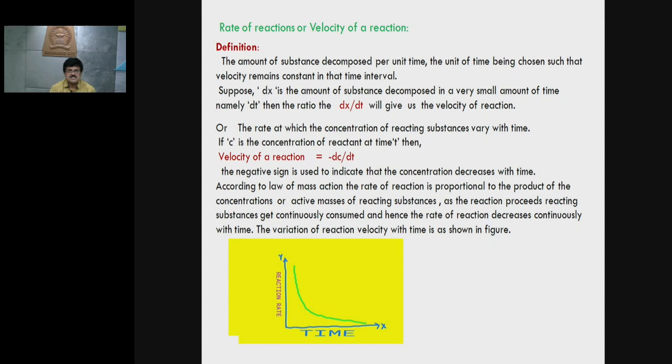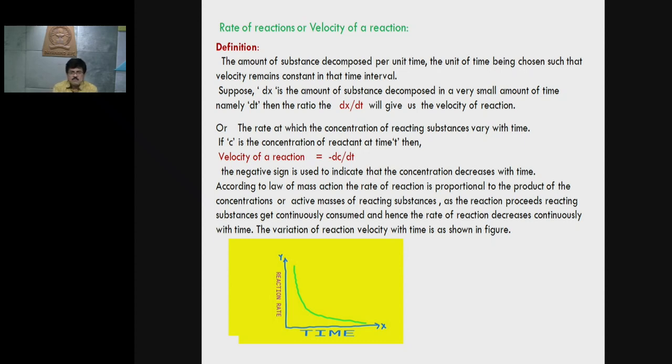Suppose that if C is the concentration of the reactant at a time t, then the velocity of reaction is equal to minus dc upon dt. Here the negative sign indicates that the concentration of the reactant goes on decreasing with respect to time.